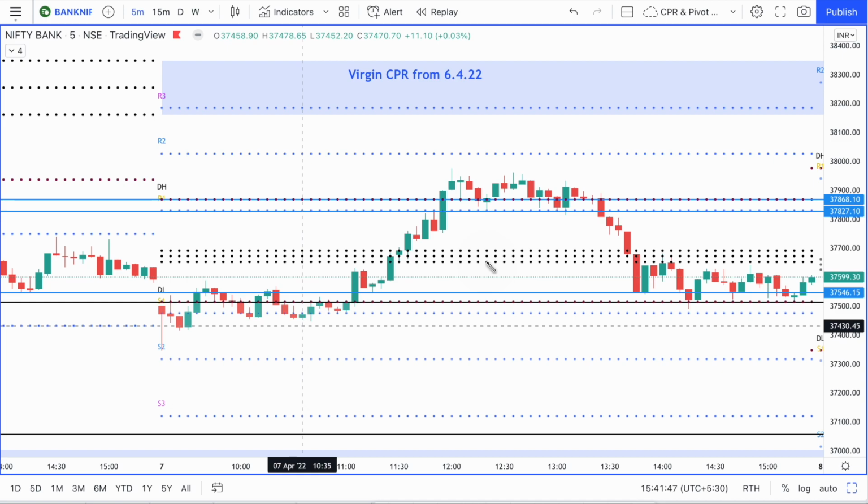Not that it works every time, but it is a logical pattern, and you can take that pattern because you know that sellers and buyers both have their stop losses inside the previous day's range, and the price today has opened outside its range. So the PDL and the PDH become very important supports or resistances depending on where the price is.